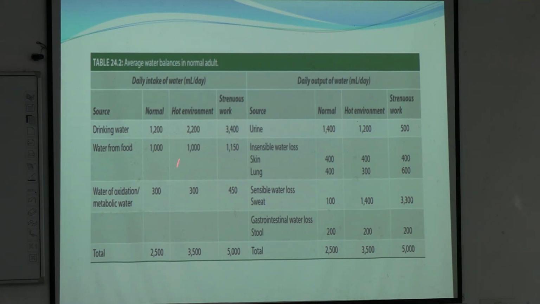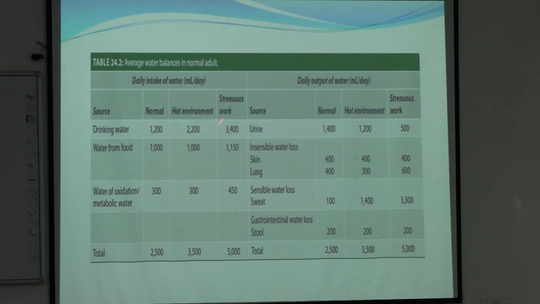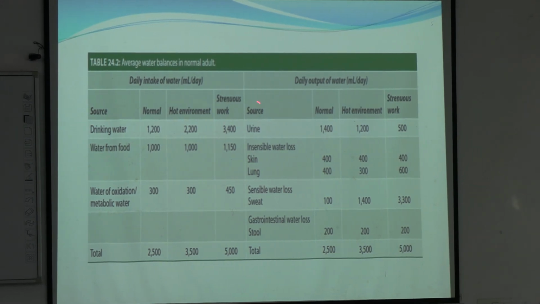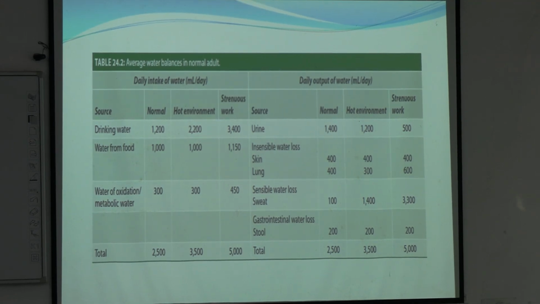In case of hot environment, this may increase. The drinking water amount may increase 1 liter up to 1 liter and more also. So the total intake will also increase. In case of strenuous work or like heavy workers, water intake is much higher, whereas their metabolic water is also high and water from food is also high. So this can count up to 5000 milliliter or 5 liter.